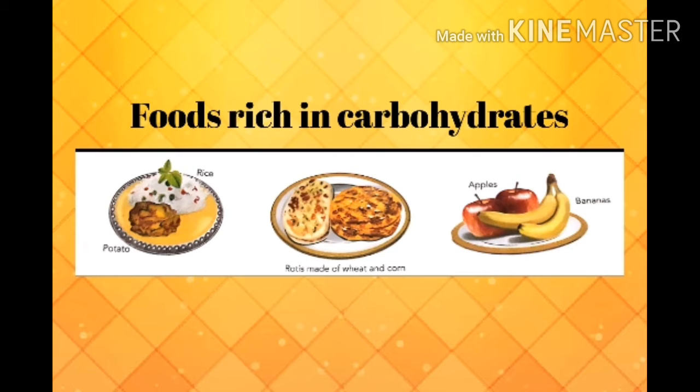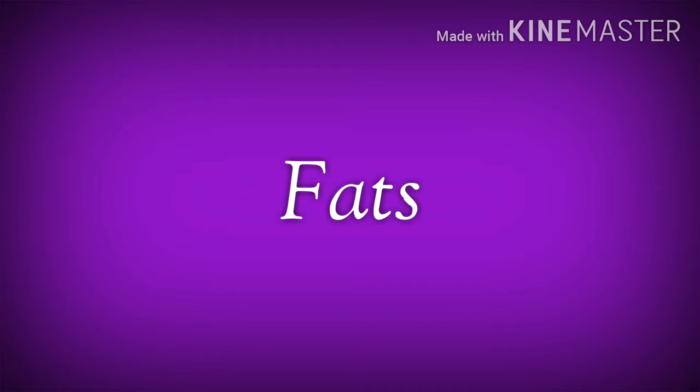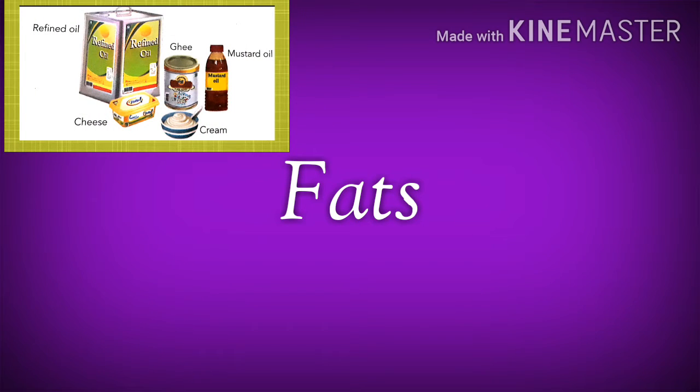This is about the carbohydrates. Next we learn the next nutrient, that is fats. Fats are another type of nutrients present in the food. Children, we can store the fats in our body, but we cannot store the starch or sugars. And the main function of fats is to provide additional energy and keep us warm.